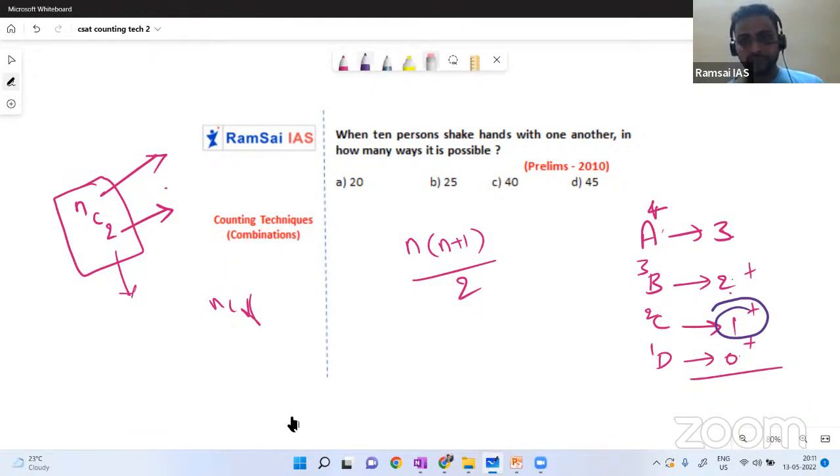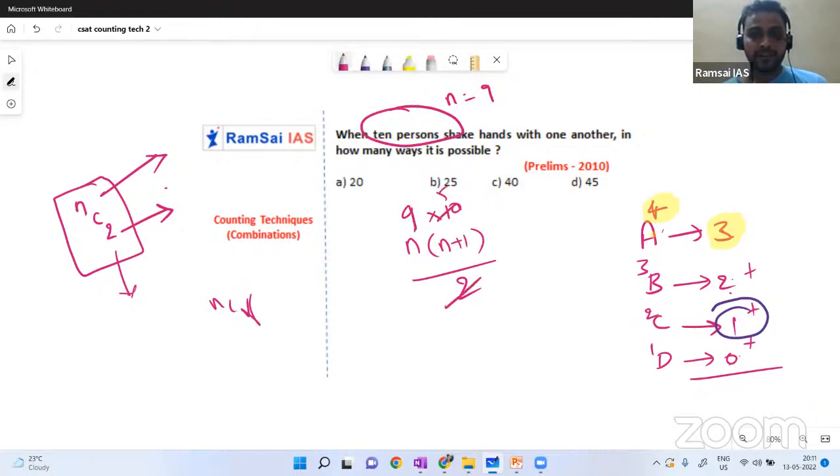And remember, when we have 4 people, n will be 3. If we have 10 people, n will be 9. So 9 into 9 plus 1, that is 10, by 2. 2 5s are 10.